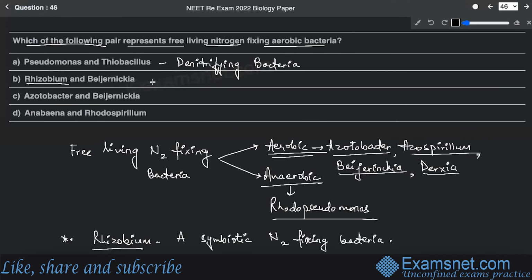All right, this is the case. And Beijerinckia, we all know, is an aerobic category. We have seen. So again, this won't be the option. Then Azotobacter and Beijerinckia, yes, this has been mentioned. So this is the correct answer.